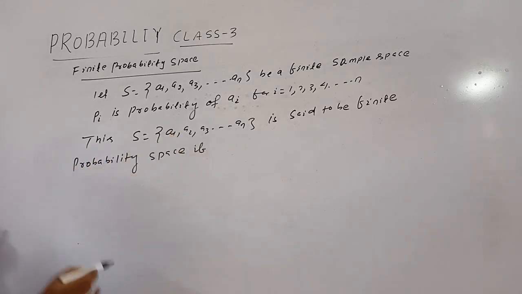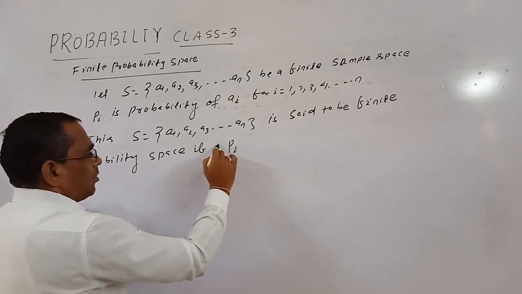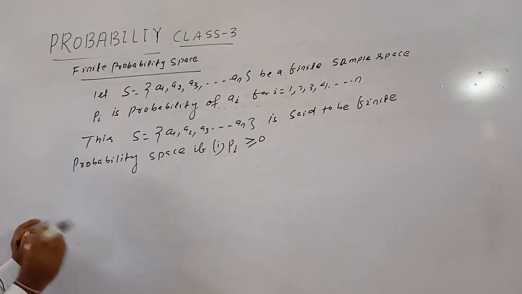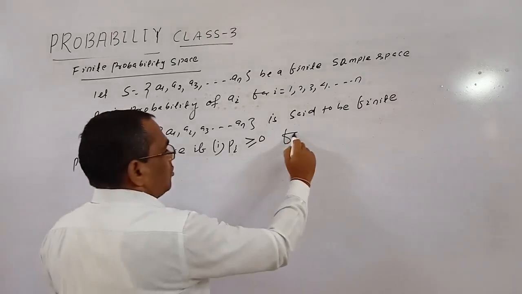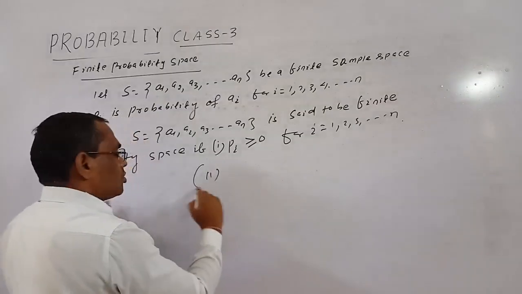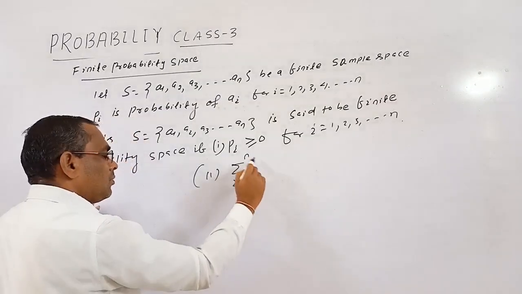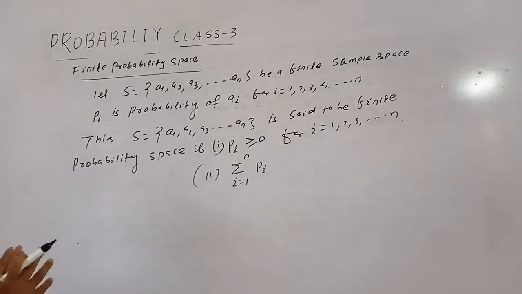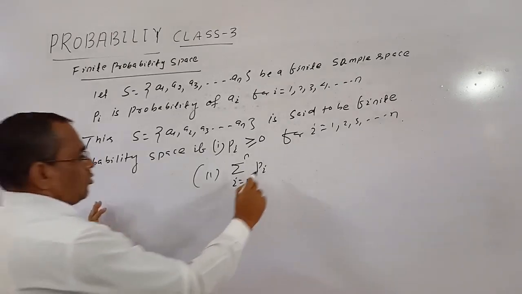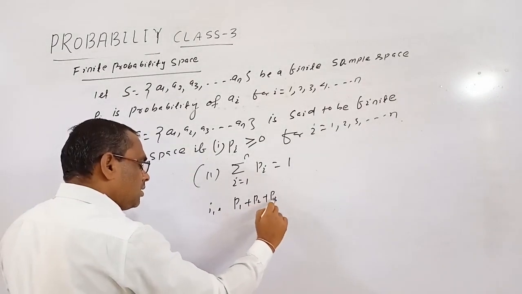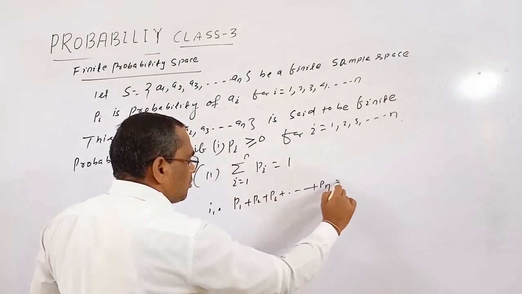if number 1, Pi greater than or equal to 0, means the probability of each elementary event must be greater than or equal to 0, for i equal to 1, 2, 3 dot n. Number 2, summation i equal to 1 to n of Pi, means the sum of the probabilities of all elementary events, equal to 1. That is P1 plus P2 plus P3 plus dot Pn equal to 1.